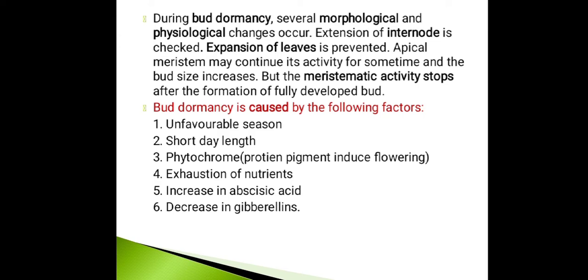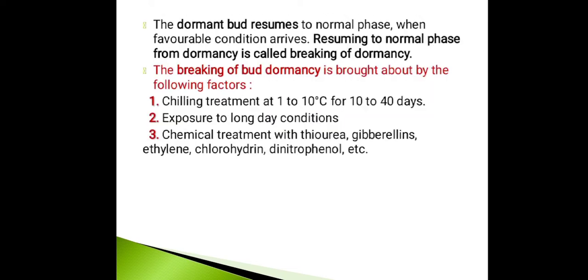So now coming to the causes of the bud dormancy. The causes include unfavorable season, short day length, phytochrome, which is nothing but a protein pigment inducing flowering, and the fourth point is exhaustion of nutrients, increase in abscisic acid, and decrease in gibberellins. So these are the causes. And the dormant bud resumes to normal phase when favorable conditions arise. Resuming to normal phase from dormancy is called breaking of dormancy.